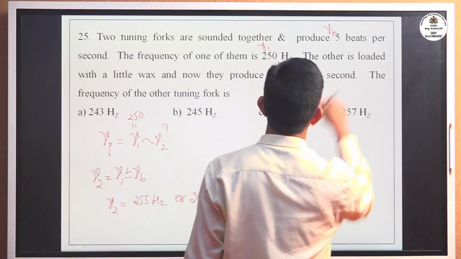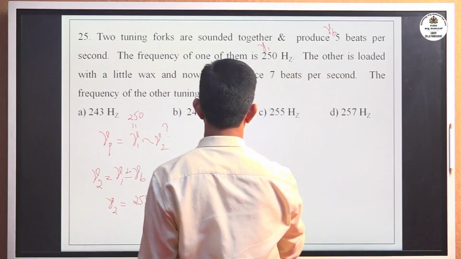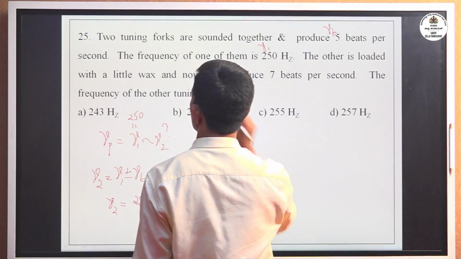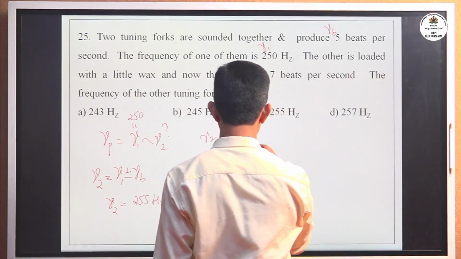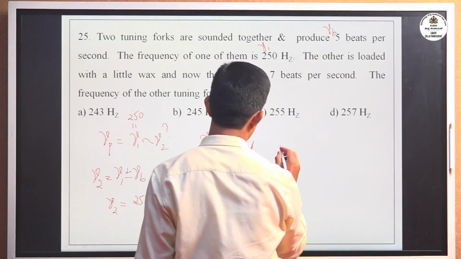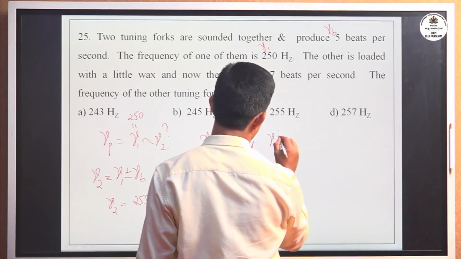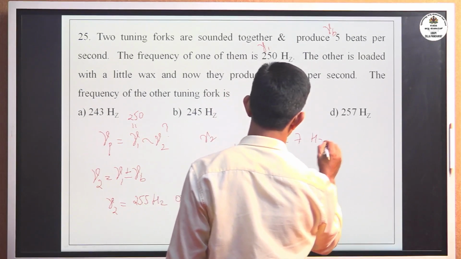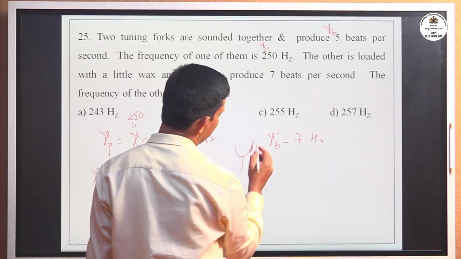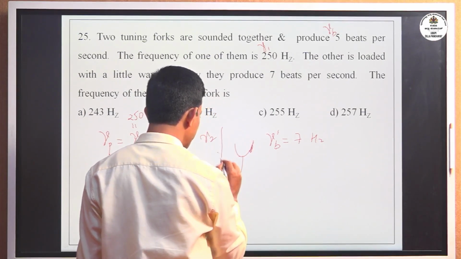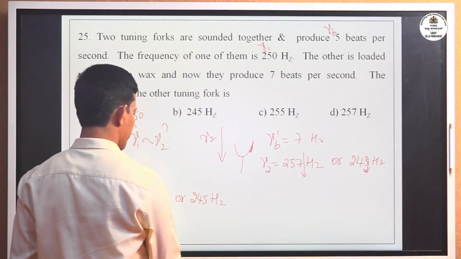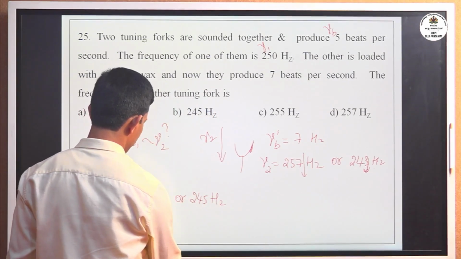Then it is given that the second tuning fork, with frequency nu2, is loaded with a little wax, and now they produce 7 beats per second. Now the beat frequency is 7 beats per second. When it is loaded with a little wax, the frequency nu2 slightly decreases. Okay, this one is reduced. Suppose this one